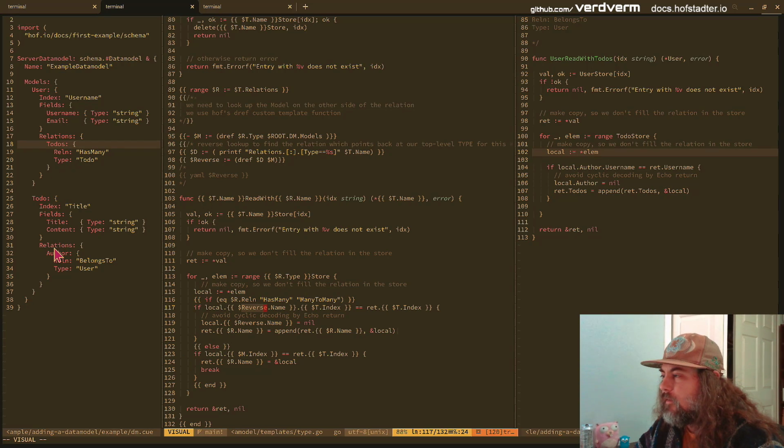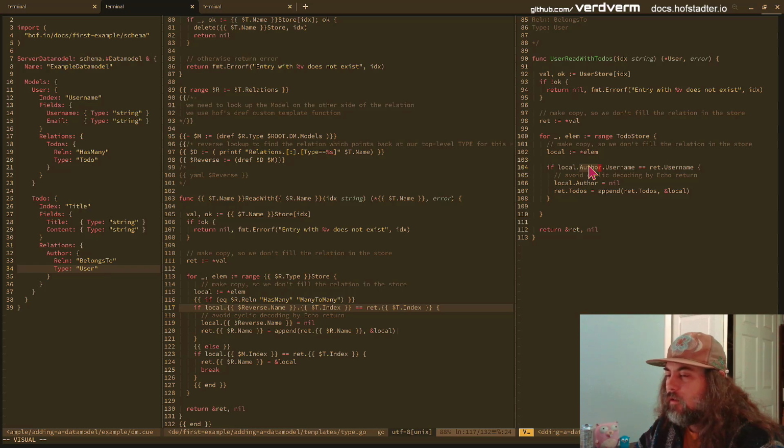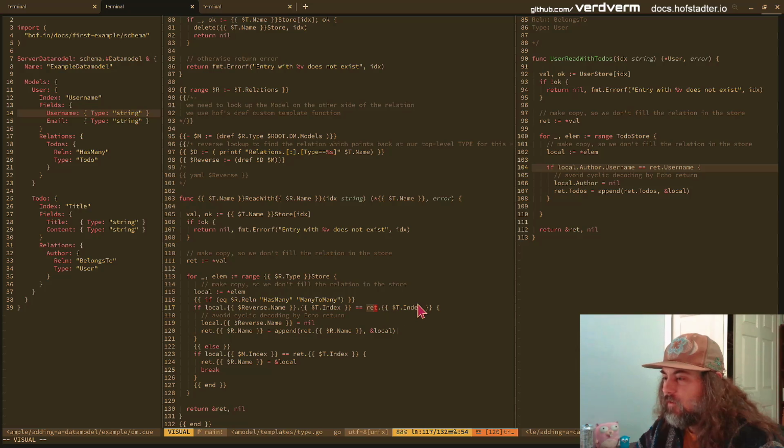So we find that relation where it's the user, which is us. And we say, okay, this to do coming out of here is going to have an author, and it's going to have an index field, username, right? T.index is username, which really refers to this. And we're going to say, does that match the user we're looking up? Does it match that index field there?